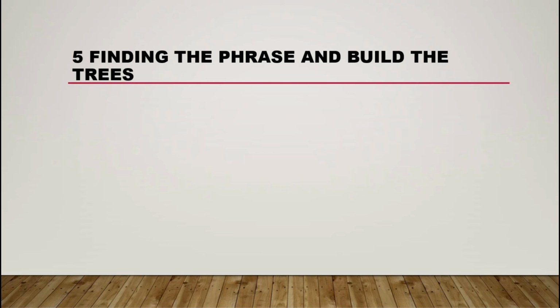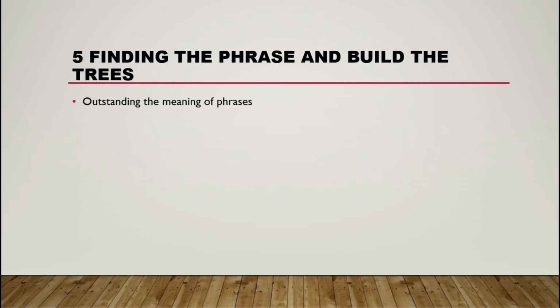So we go on to one more slide. Number five is finding phrases and building the tree. As I mentioned, if you want to find something, you have to identify it.